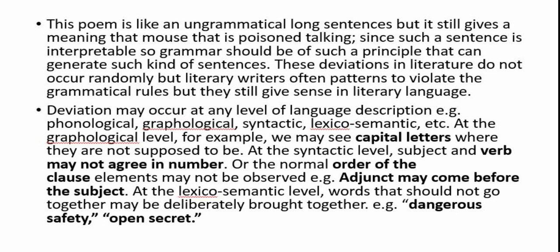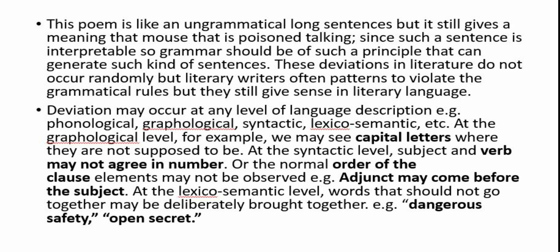For example, phonological deviations might be there. The literary writers might violate phonological rules. Grammatical, syntactic, lexosemantic deviations might be there. Any type of violation of the rules of linguistics could be there in literary language. At the graphological level, for example, we may see capital letters where they are not supposed to be used.